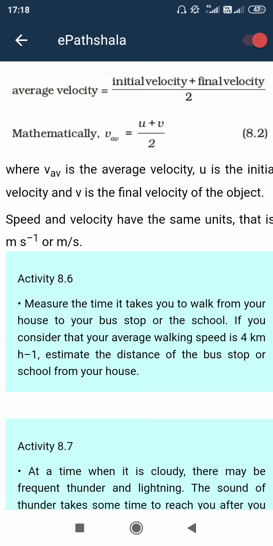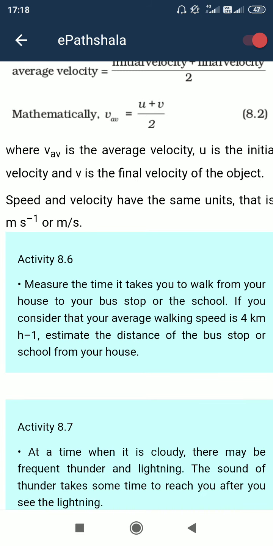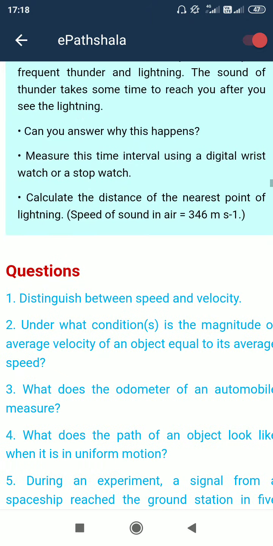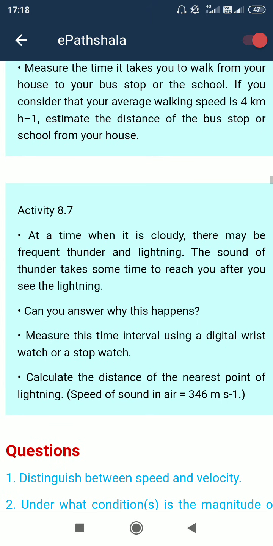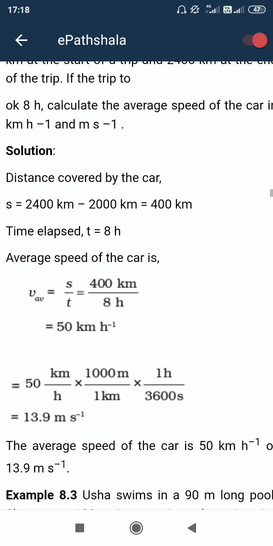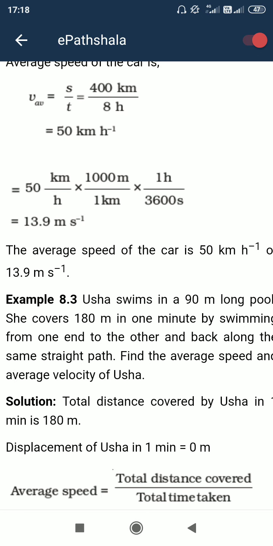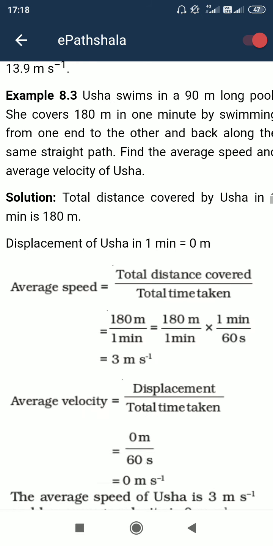A to B is in the north direction and B to C is in the south direction. So the displacement will be from A to C. We need to draw a straight line from A to C, then it will be displacement. I will discuss it later. This is a directional phenomenon. We must remember that velocity is directional: displacement per unit time.